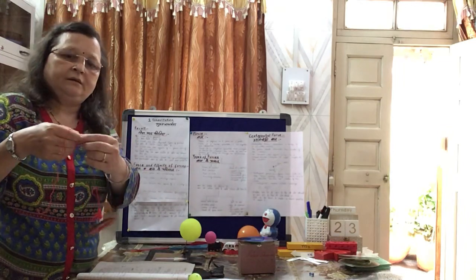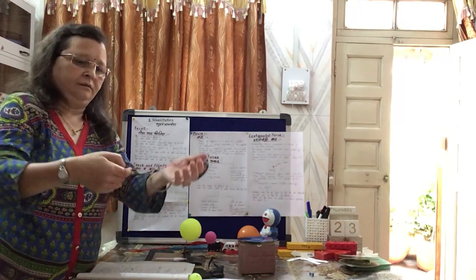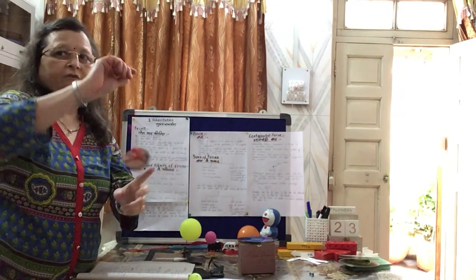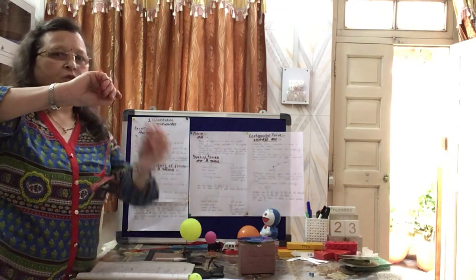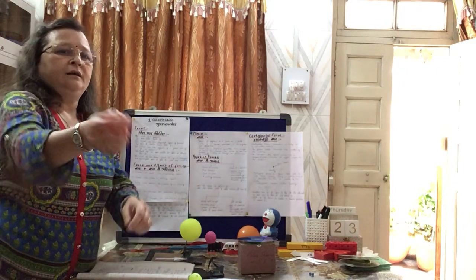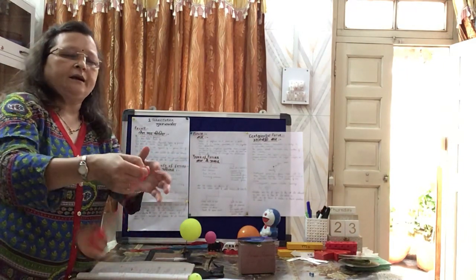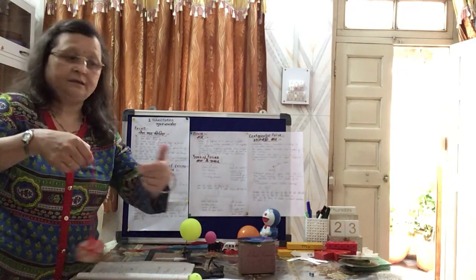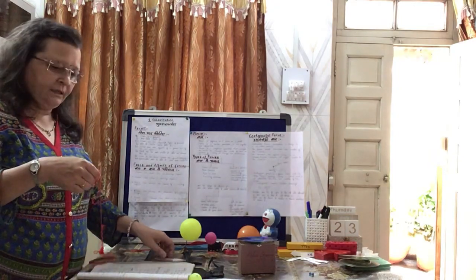When the string is in my fingers, I am holding like this. So force is applied here. So while rotating, this force is attracted towards the center. Where is this attracted?